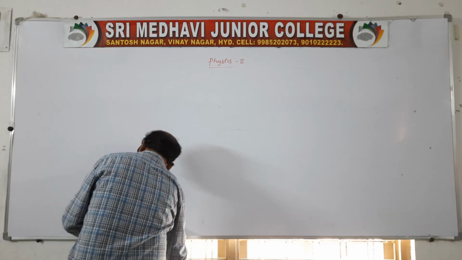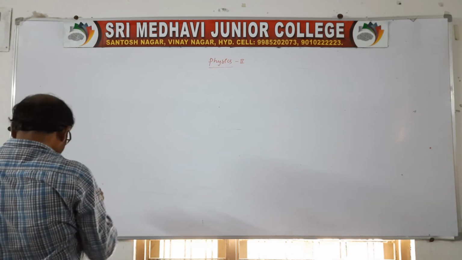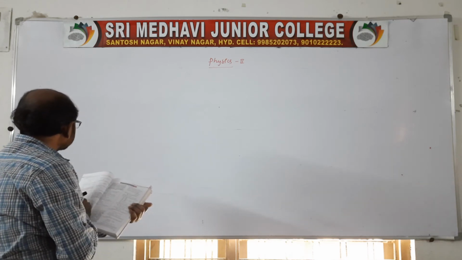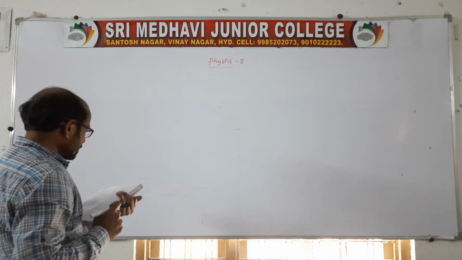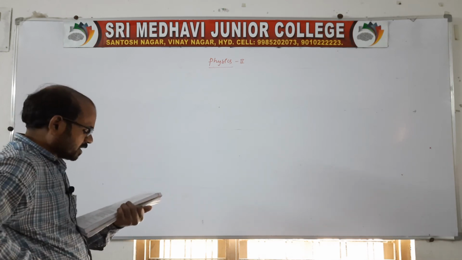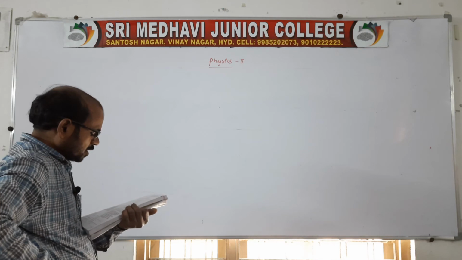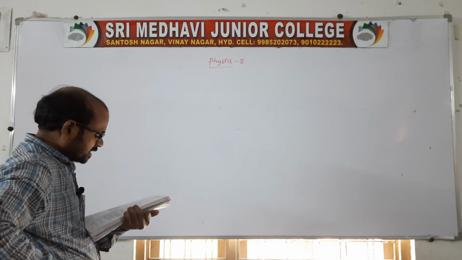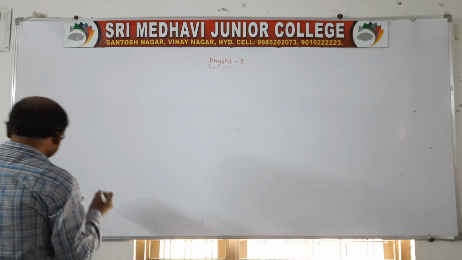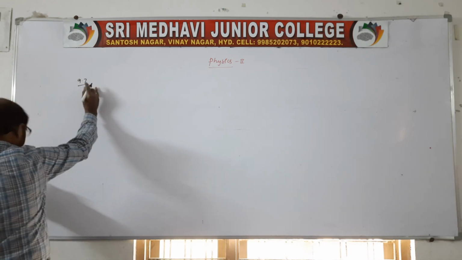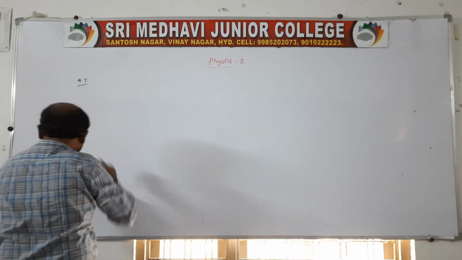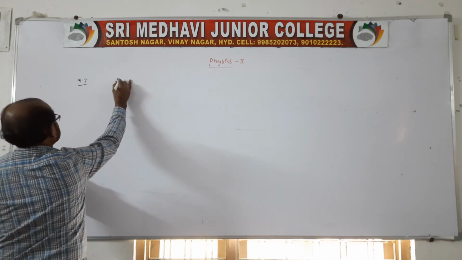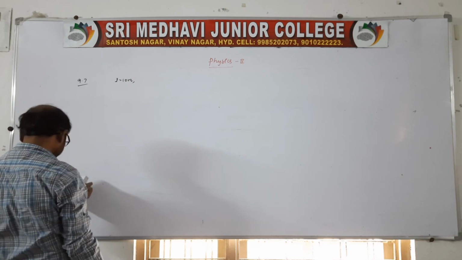Read the question carefully and do it. A horizontal straight wire of 10 meter long, extending from east to west, is falling with a speed of 5 meter per second. Question 9.7 is a motional EMF related question. The length of the wire is given as 10 meter.